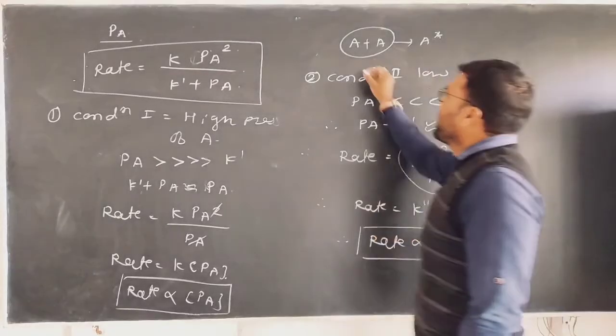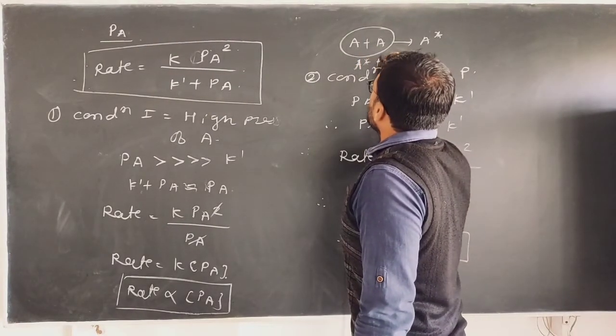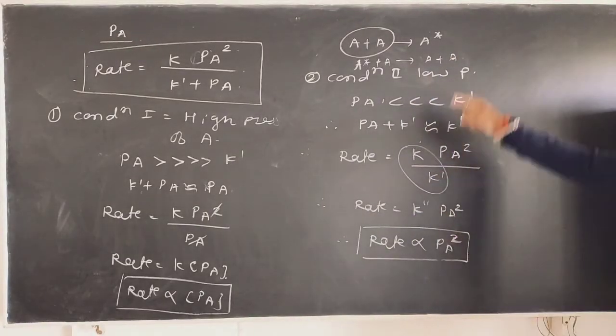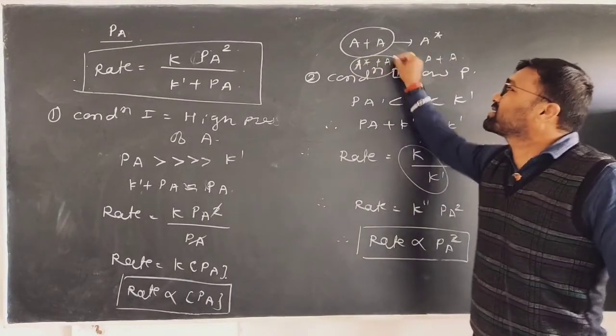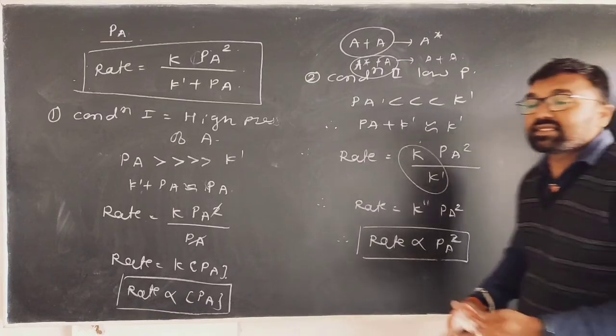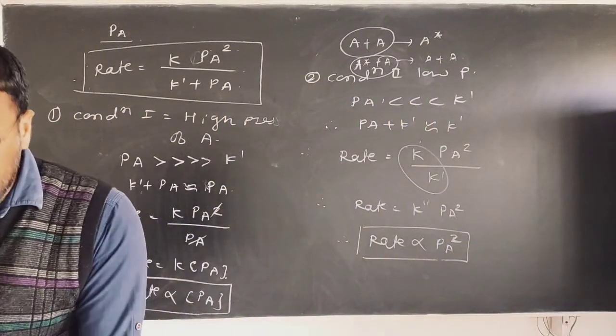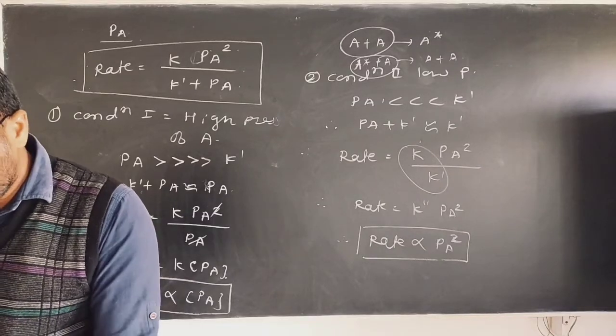Again, A star plus A converted into A plus A is the deactivation step, and in the deactivation step also there are two molecules. This is a controversial concept. Therefore, this mechanism is not accepted as it is.